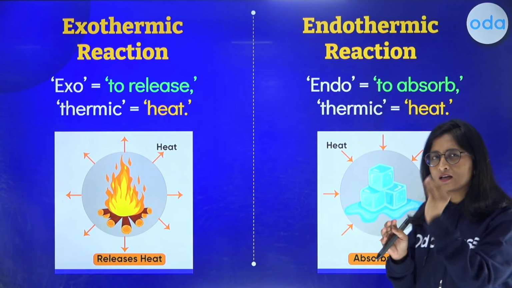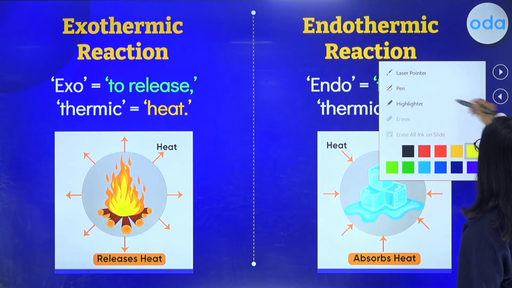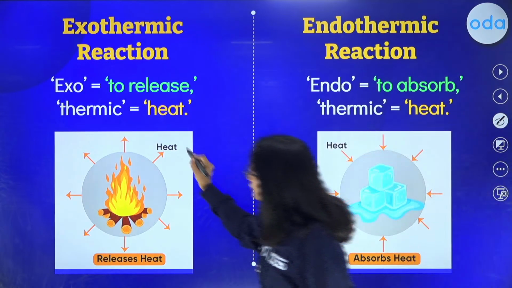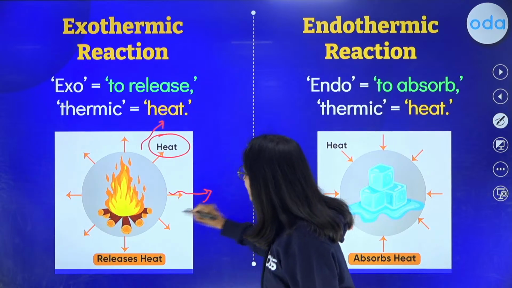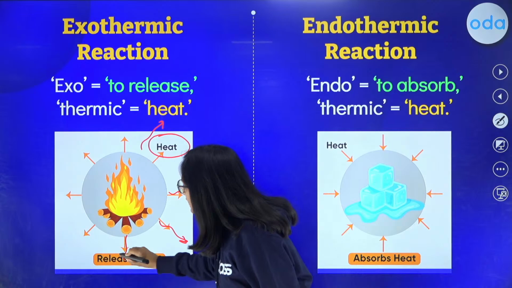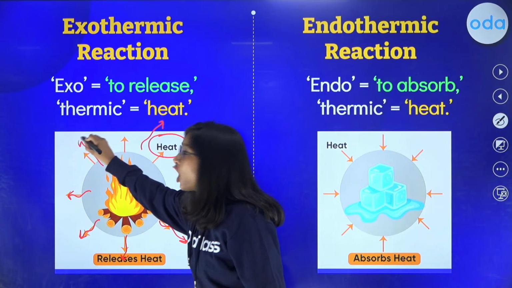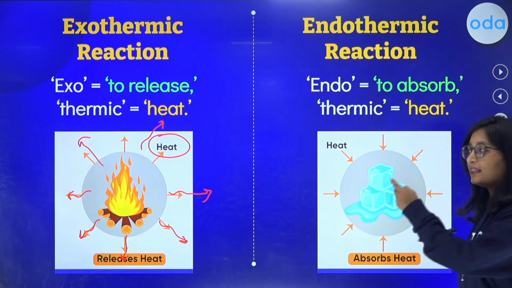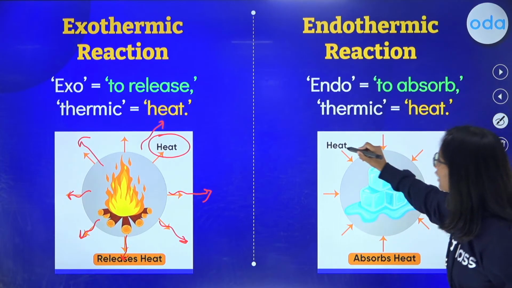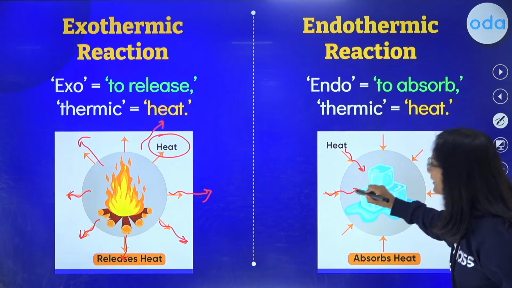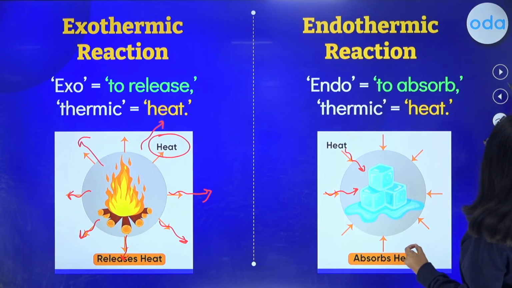Now, you might have got a little bit clearer picture of exothermic reaction and endothermic reaction. Let me explain a bit more. Here you can see the heat that is being evolved. Here the heat is being released. Thus, this heat release is taking place in this reaction, making it an exothermic reaction, whereas in the opposite case, you will find that the melting of ice is acquiring heat. It is absorbing heat from the surroundings, making it an endothermic reaction.